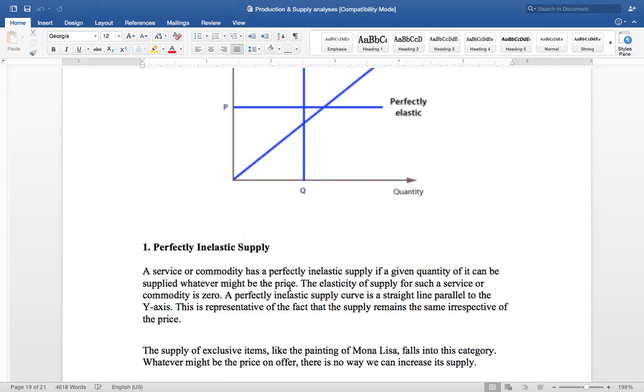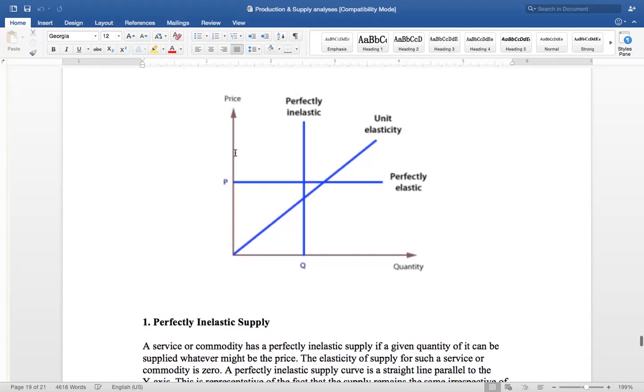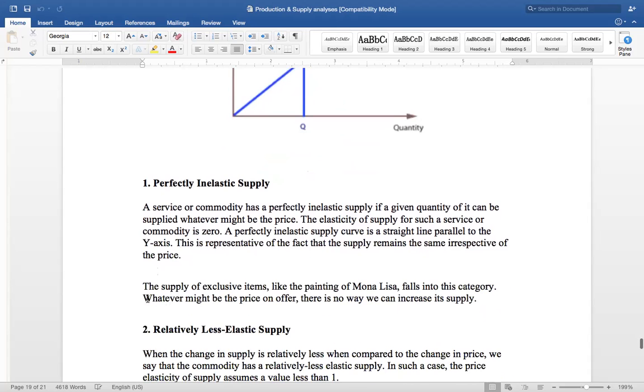A perfectly inelastic supply curve is a straight line parallel to the y-axis. The supply of exclusive items. This is representative of the fact that the supply remains the same irrespective of the price.